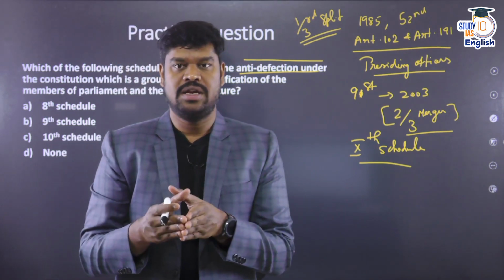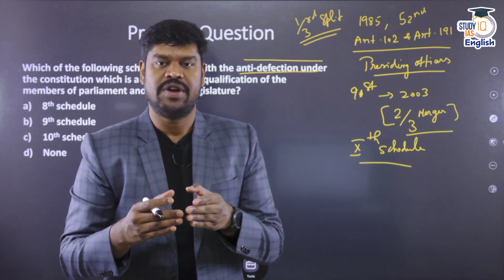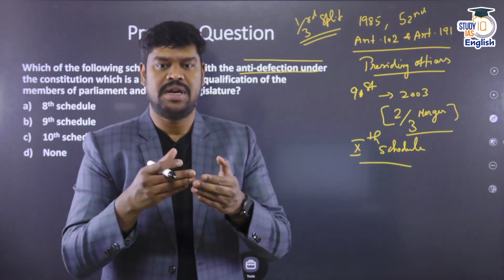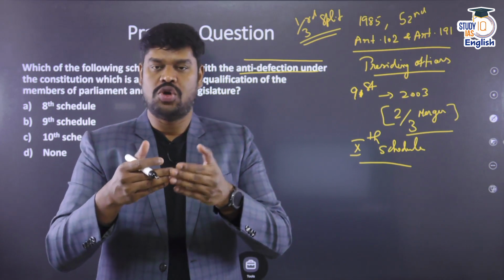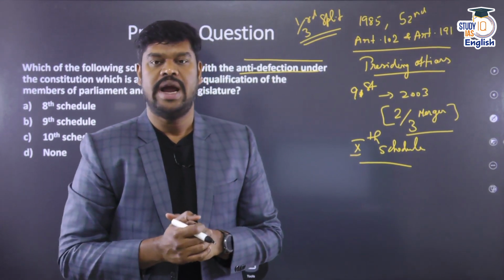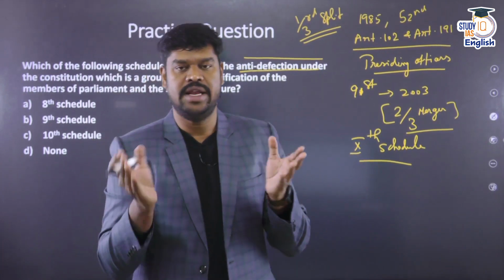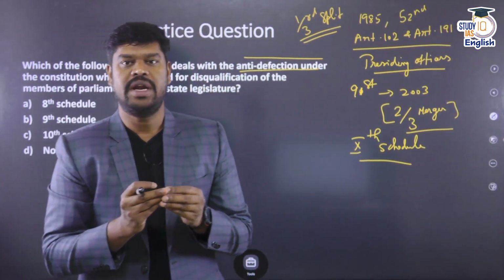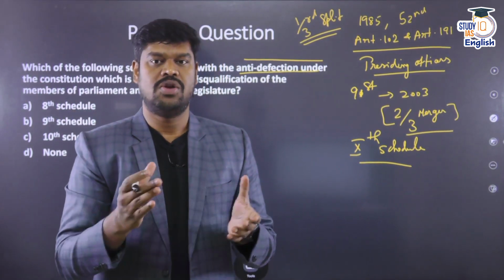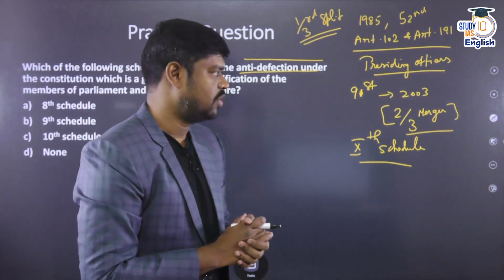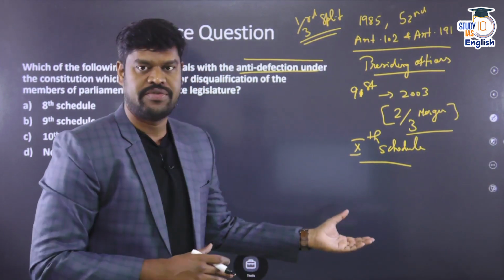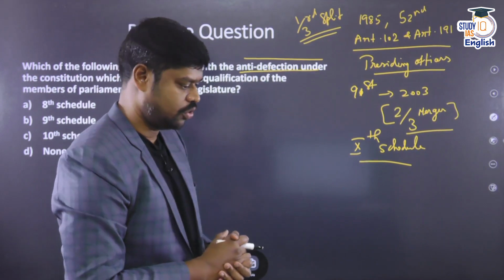The second ground is that if an independent member gets elected to the house and joins any political party during the term of the house, then he is liable to be disqualified. And then any nominated member, this is the last category: if the nominated member joins any political party after 6 months after his nomination, then also he is liable to be disqualified on the grounds of defection. So these are all what constitutes defection as per the 10th Schedule of the Constitution.